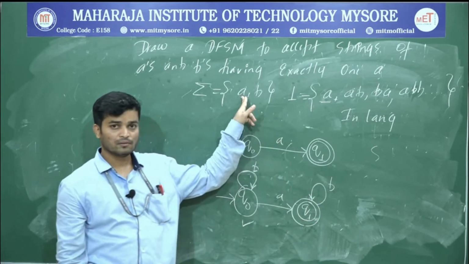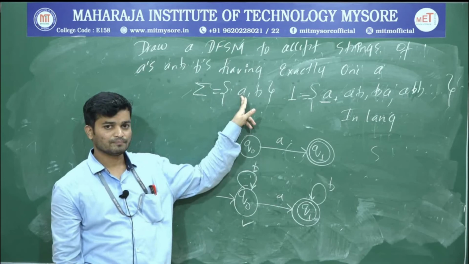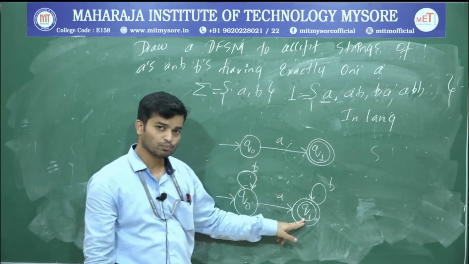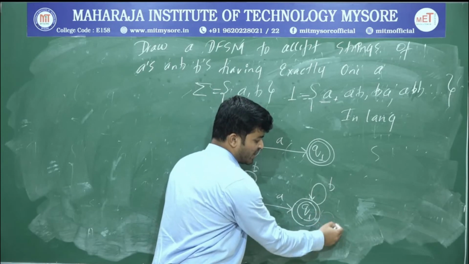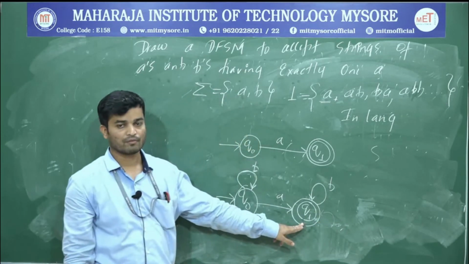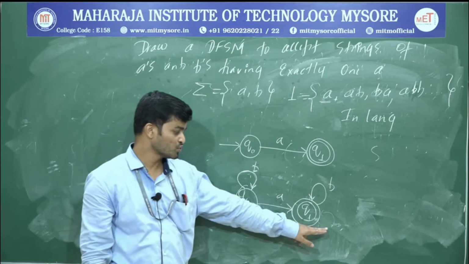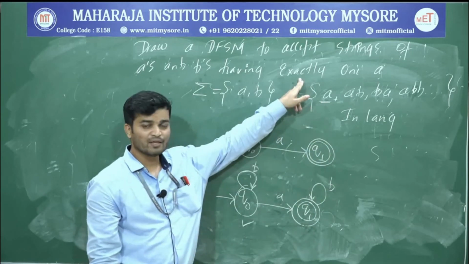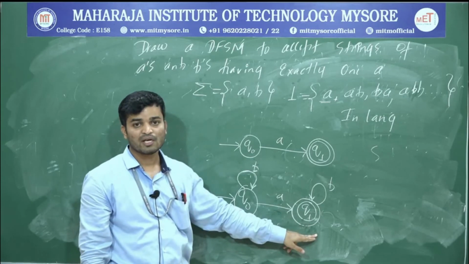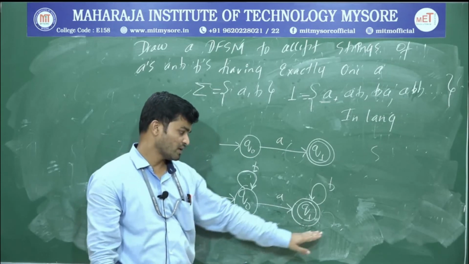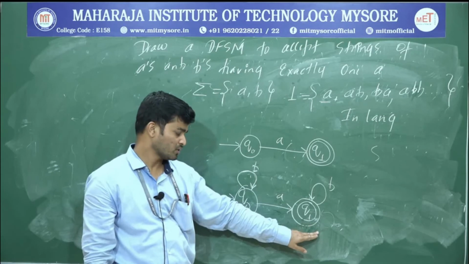Now I have to give a direction for A. Now check for a loop. If I go with a loop, it will accept n number of A's. So that is not valid. I am not supposed to use a loop. Why? Because there should be exactly 1 A. If I write a loop, after accepting 1 A it will accept n number of A's. Therefore, writing a loop is not a proper option.